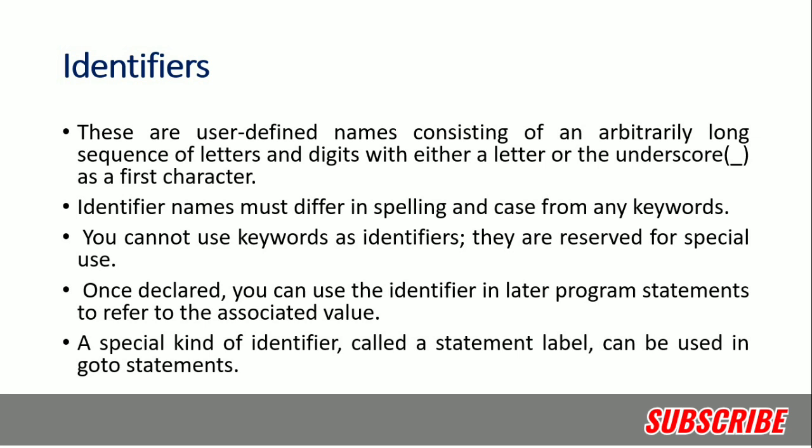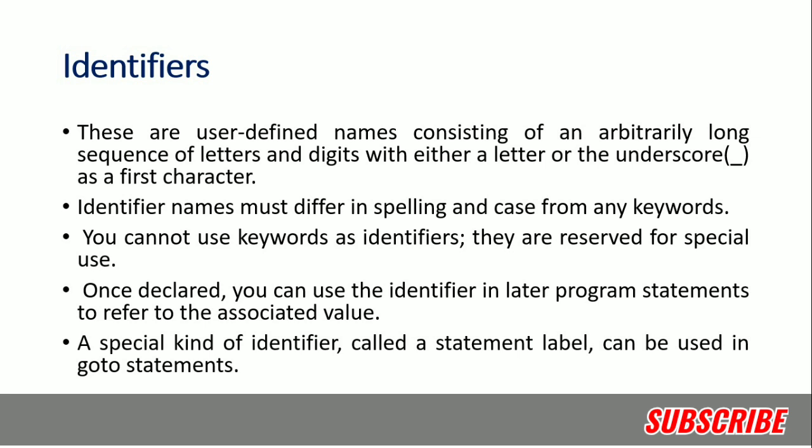Identifier name must differ in spelling and case from any keyword, so it should not match with the keywords also. You cannot use keywords as identifier as they are reserved for some special use. So keywords cannot be used as an identifier. Once declared, you can use the identifier later in the program to refer to the associated values.